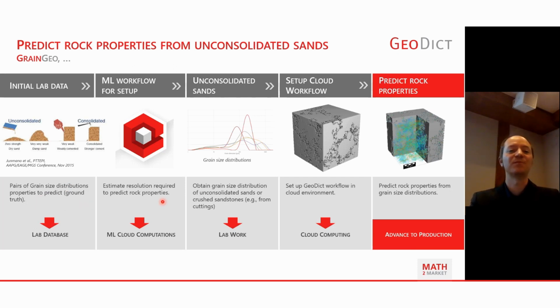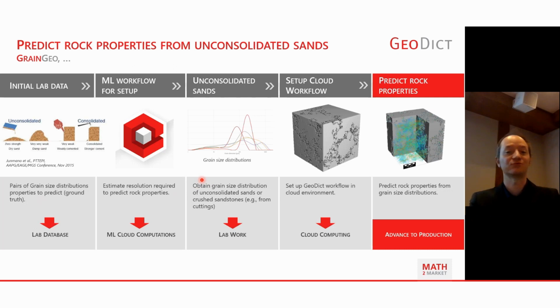And go further with this, apply a machine learning workflow to get a grip on how we have to set up the generation of a digital rock in order to meet the properties to predict. So in detail, it's about getting an understanding of what resolution I need depending on the grain size distribution that I'm looking at. Depending on the grain size distribution, maybe of 3 orders of magnitude, you will need a different resolution to get a grip on the most important features. So there's something to consider in this.